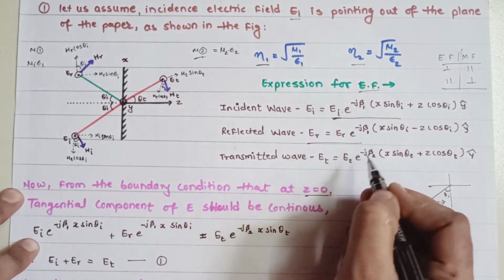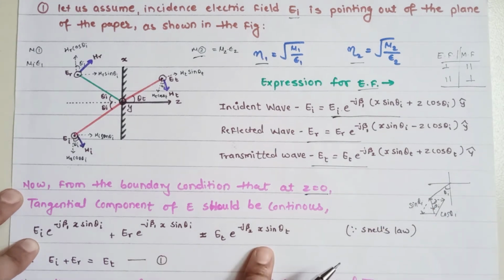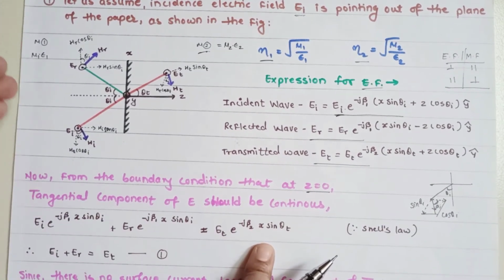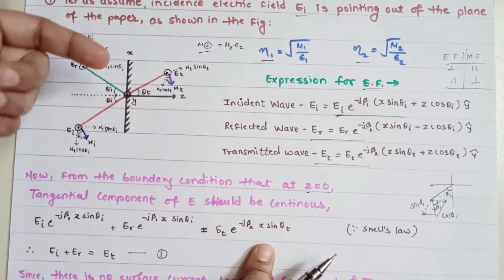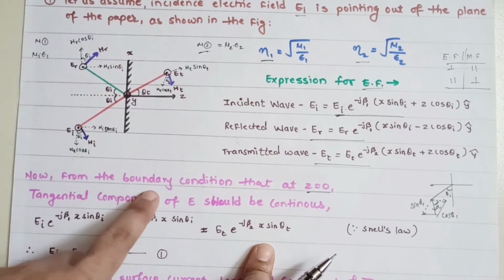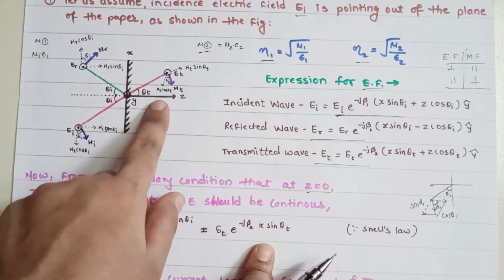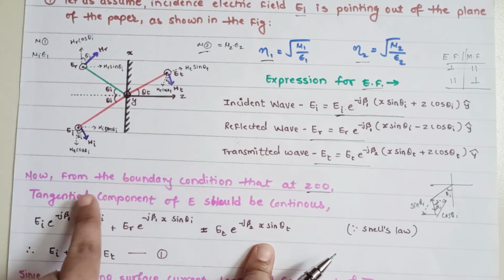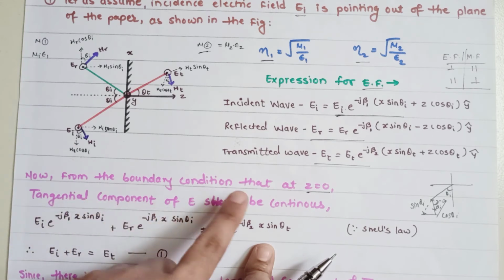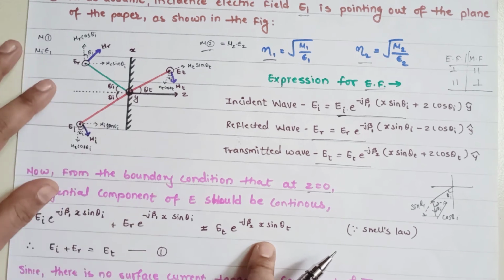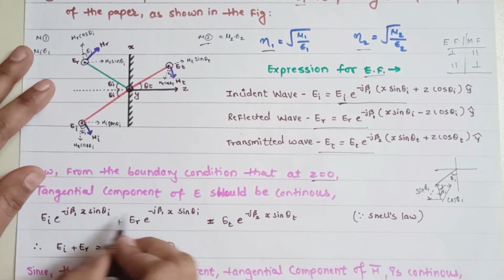Similarly for the reflection and then the transmission. If we sum up, the E vector of the incident wave and the reflected wave is equal to the transmitted wave. As soon as you apply the boundary condition at z equal to 0, all the tangential components of the three waves according to the electric field should be continuous. So according to Snell's law also we are going to sum these up.